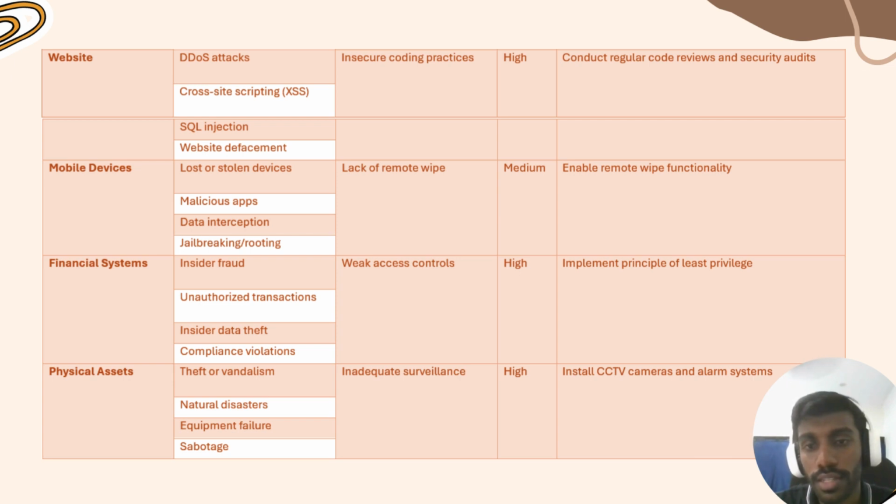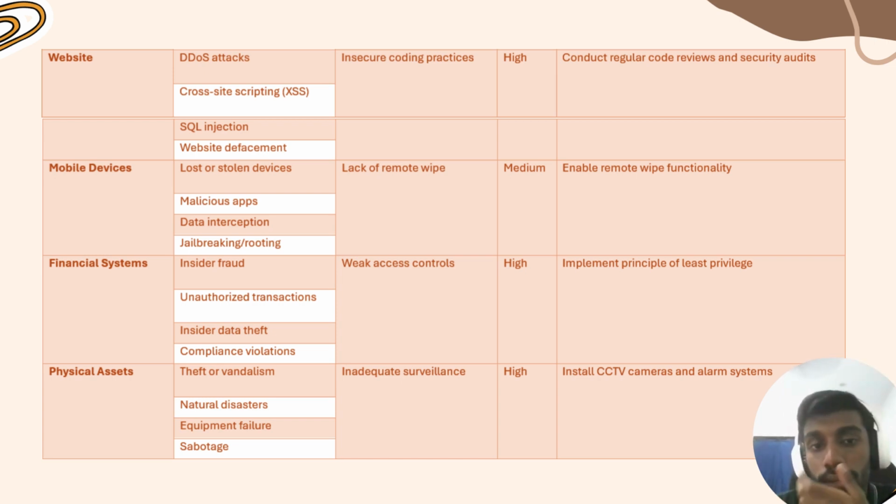So let's look at the last asset, which is physical assets. The threats for physical assets can be theft or vandalism, natural disasters, equipment failure, or sabotage. So these are physical assets in the sense that it can be anything concrete in front of our eyes that can be held, such as houses, properties, our vehicles, anything that is physical.